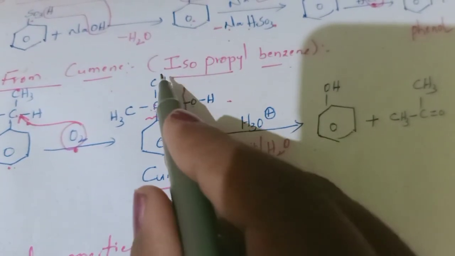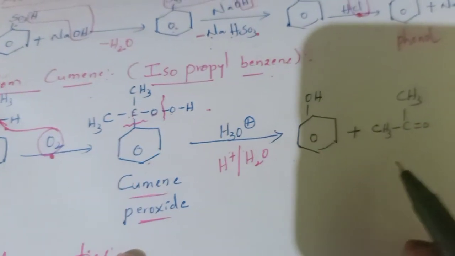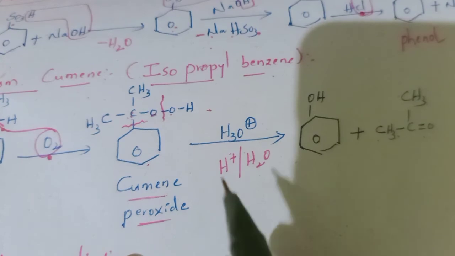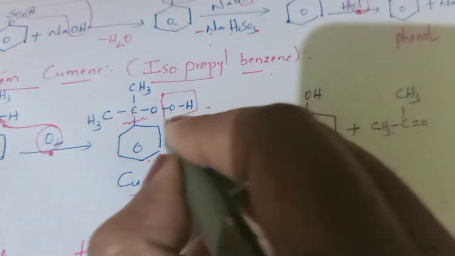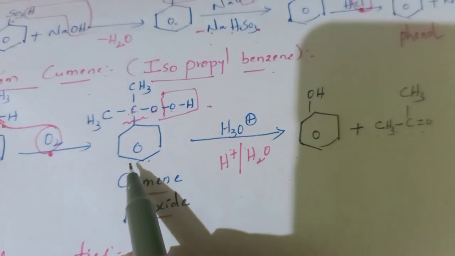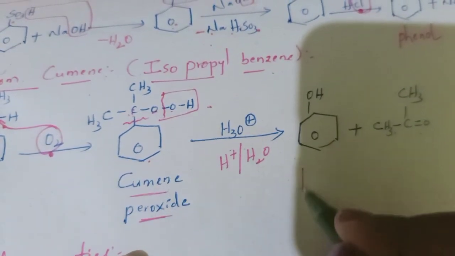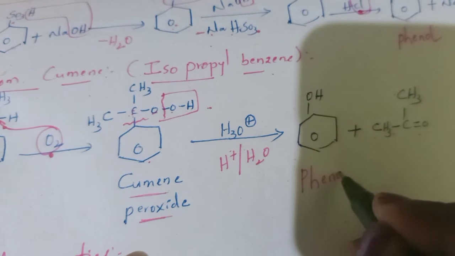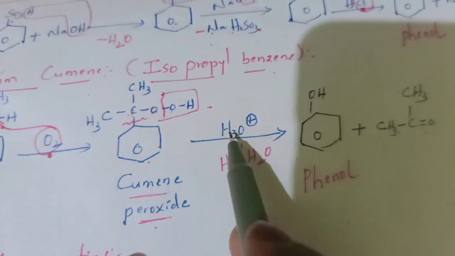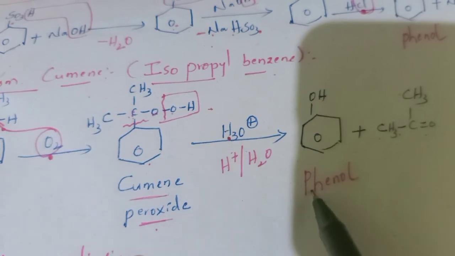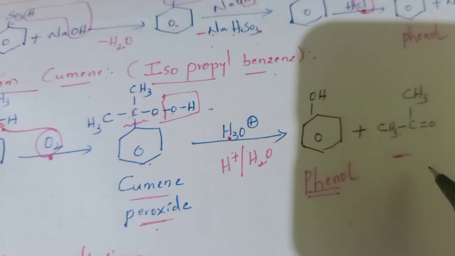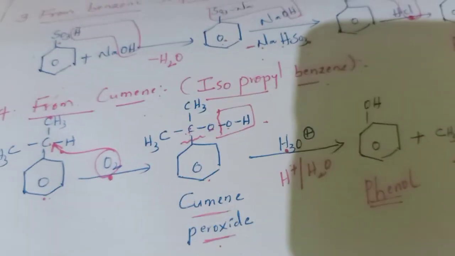CH3 C double bond O CH3 separates, and that is nothing but acetone. Now what is left completely is this OH. This OH is added to the benzene ring and converts finally into phenol. That's it. Once cumene peroxide is formed, it undergoes acid hydrolysis and converts into phenol by eliminating acetone. That is a ketone.